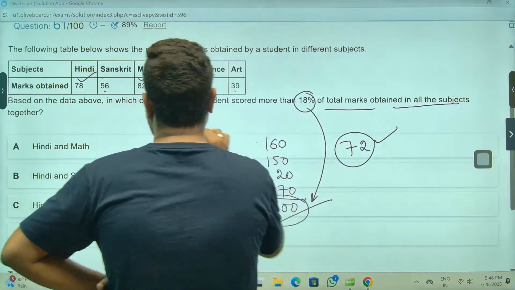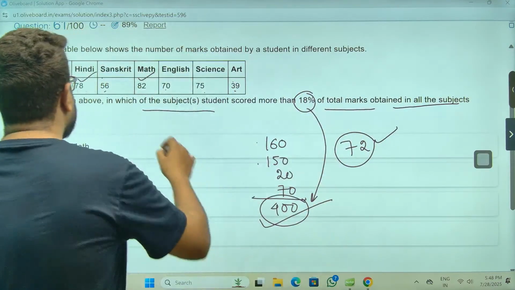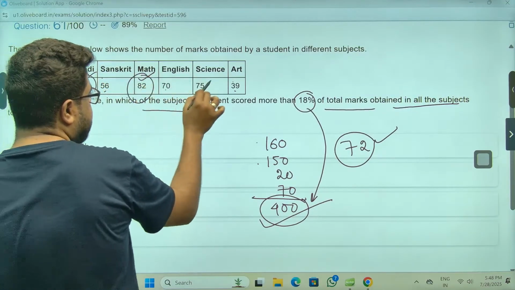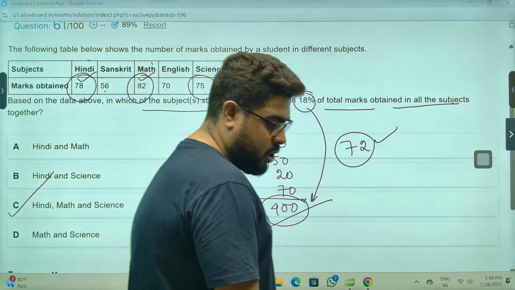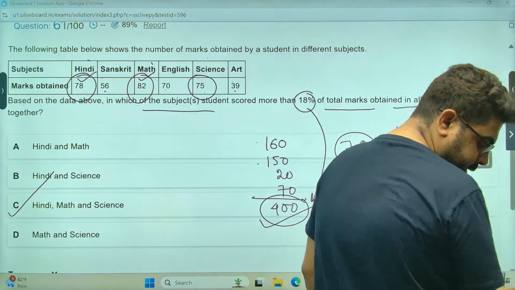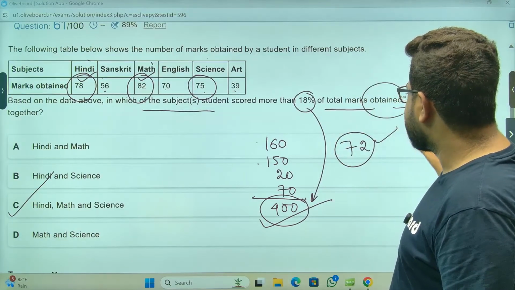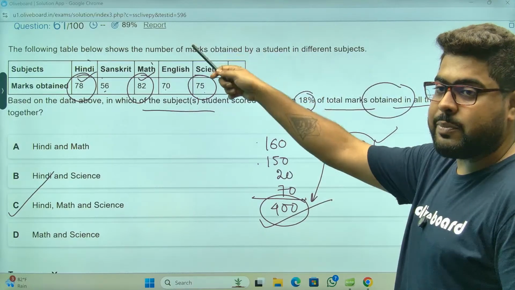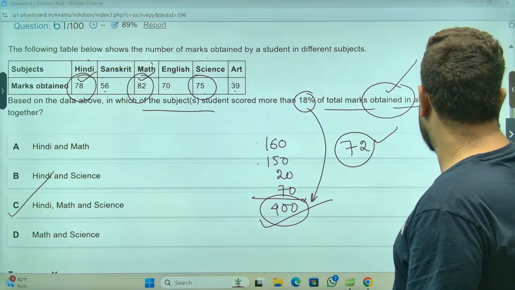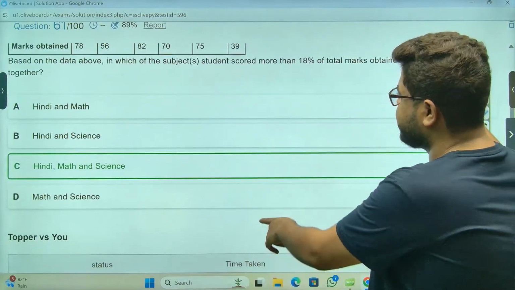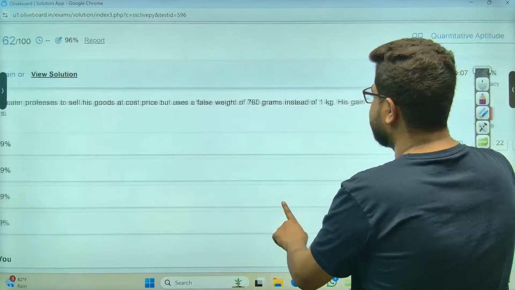So in how many subjects is the obtained marks more than 72? Sir, this subject, this subject, this subject. Hindi, math, science. Option C, sir. Raghu, you don't need that, brother. They are asking for the total marks obtained, not the total marks of the paper. Obtained total marks. Clear, brother? Just take the total. Chalo, moving on.